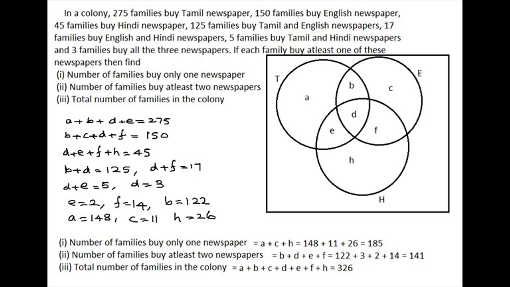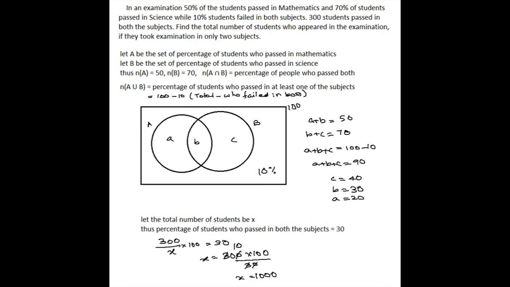So we know D equals 3, so substitute D equal to 3 in D plus E equal to 5 and D plus F equal to 17. Then you get all those values. After getting all those values, the number of families who buy only one newspaper is A plus C plus H, then you can find it. The number of families who buy at least two newspapers: at least two newspapers means it will be B plus E plus D plus F. Then the number of families in the colony is all those things together.